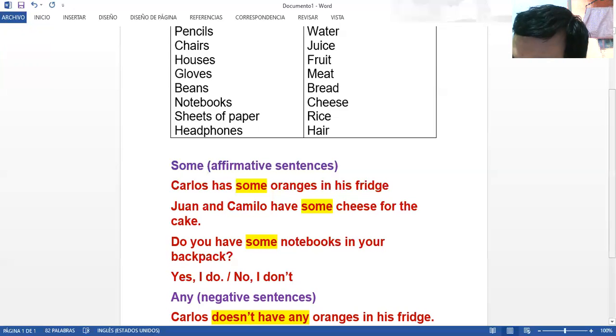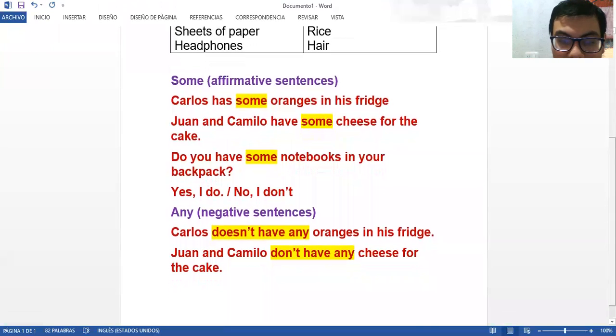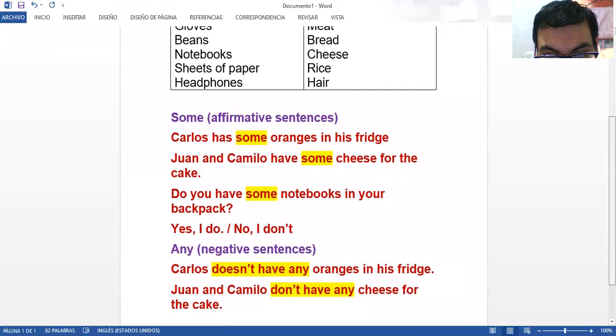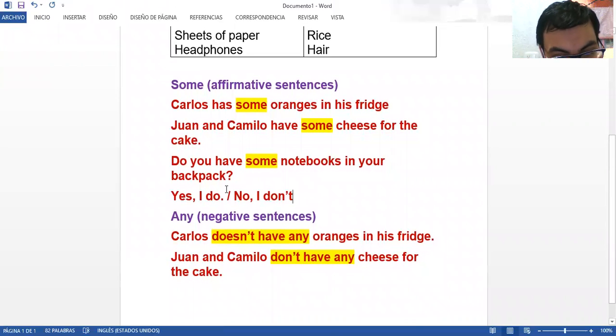Now we are going to go below to the part that we have any, and we are going to think of an uncountable. Well, no, let's do it with the same example so that you get more familiar with the way in which we can use both countable and not countable.